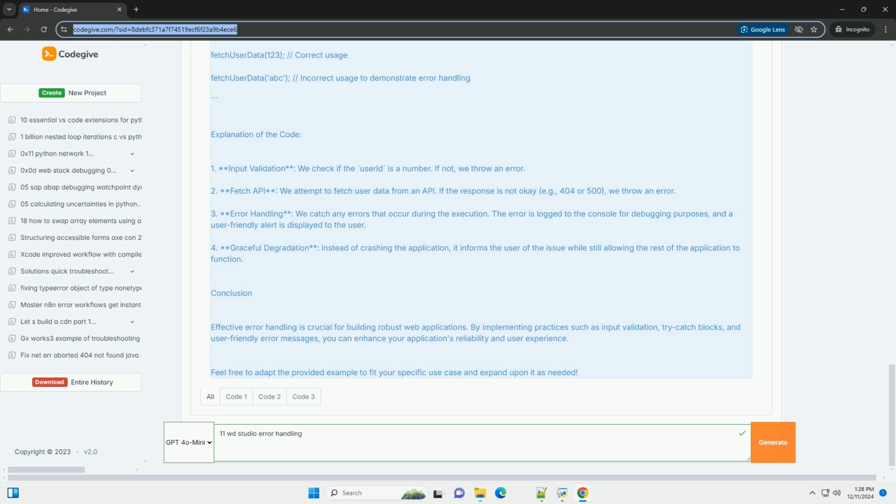const response = await fetch(`https://api.example.com/users/${userId}`); // Check if response is OK. if (!response.ok) { throw new Error(`HTTP error!